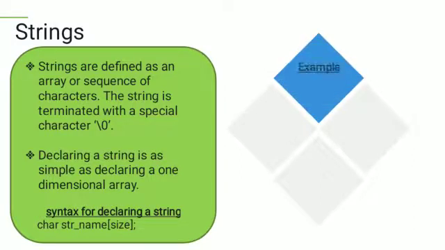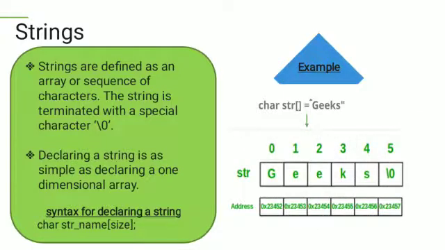For example, char str of geeks, where G is stored in position 0, E is in index 1. So 0, 1, 2, 3, 4, 5 indicate the index, and the address indicates the memory address where the geeks string is stored.